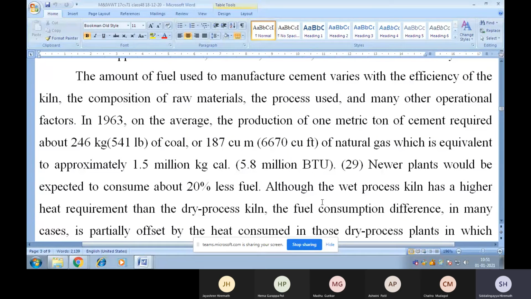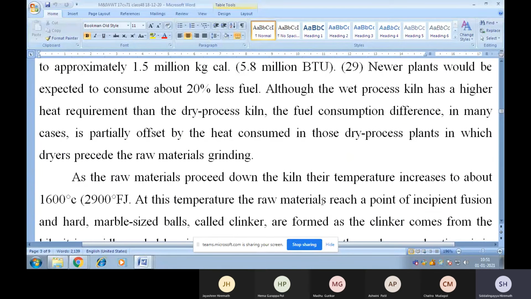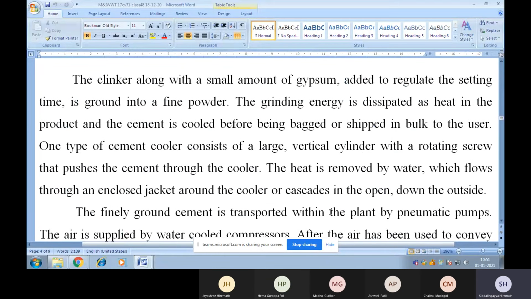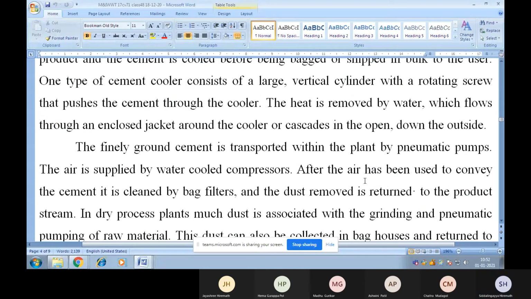So this is the power consumption. These are the various processes of production of cement from raw material, that is, from silicates and aluminates.